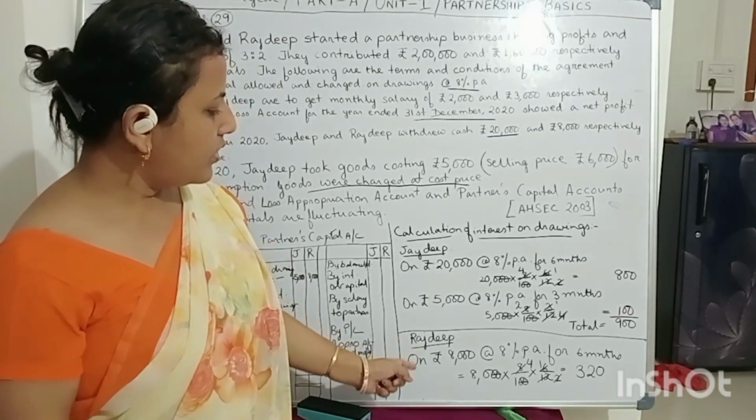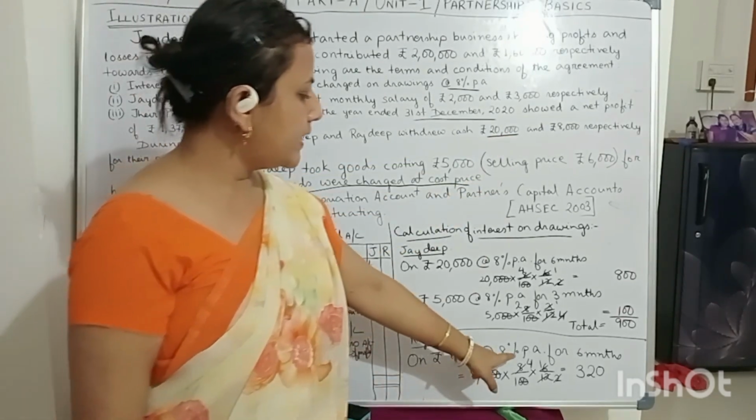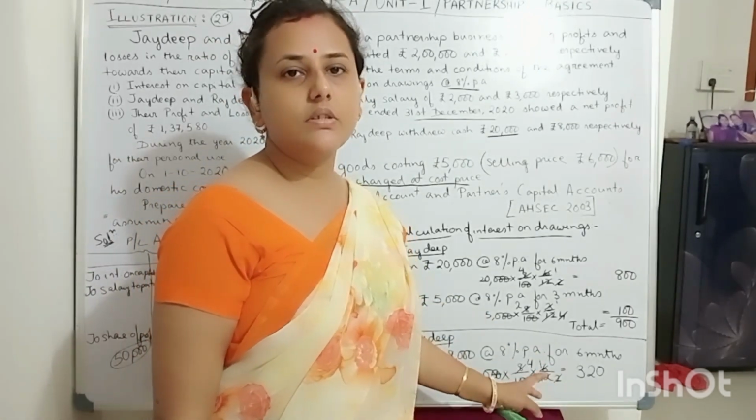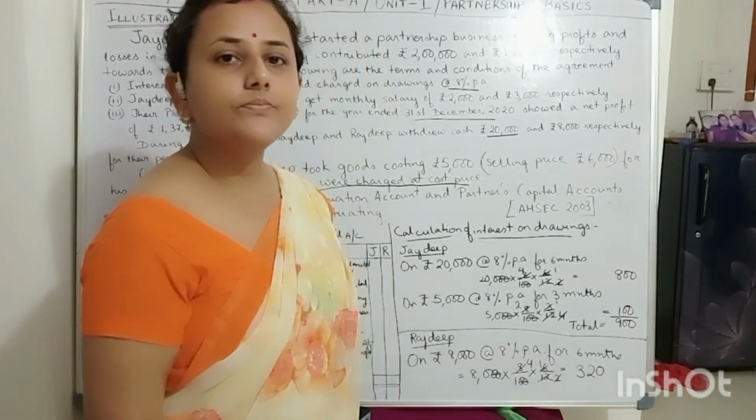Now you see for Rajdeep, it is 8,000 at the rate of 8% again for 6 months, since no time period is mentioned. So it is 320. Got it?